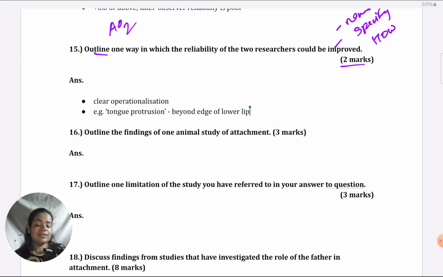So if it is operationalized to this extent, there won't be any confusion. The researcher can't be unsure whether the trunk is being protruded or not. That question is not there because it's been defined to this extent that it has to cross this boundary. So then there won't be any problems in agreement.